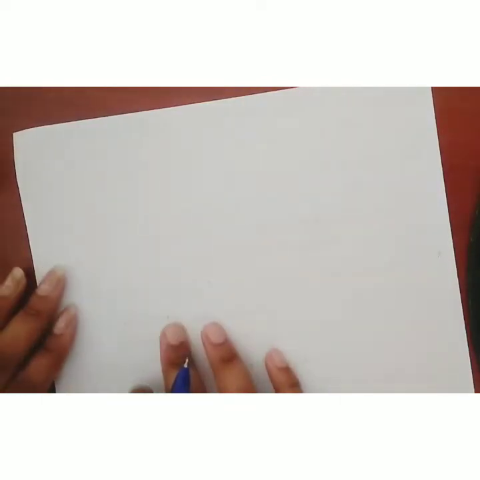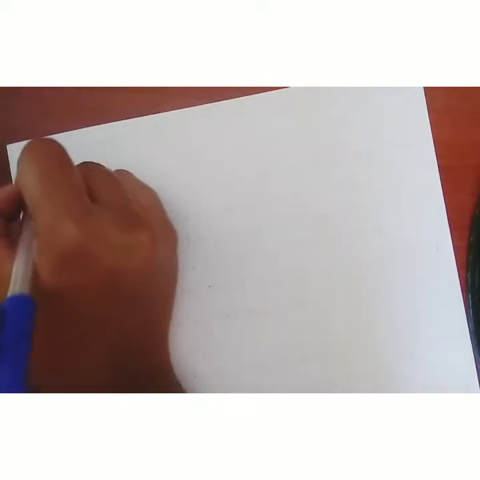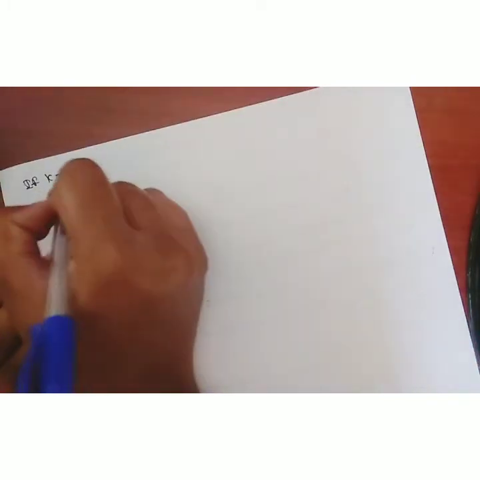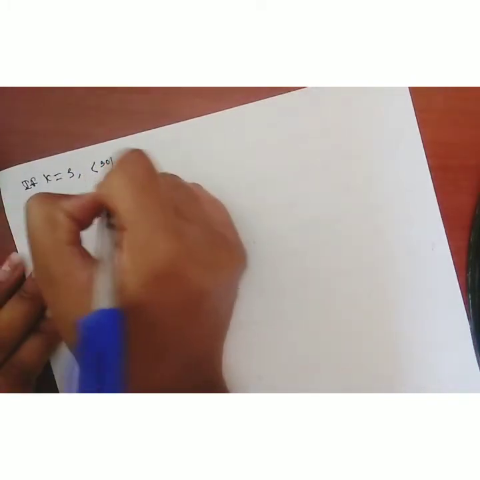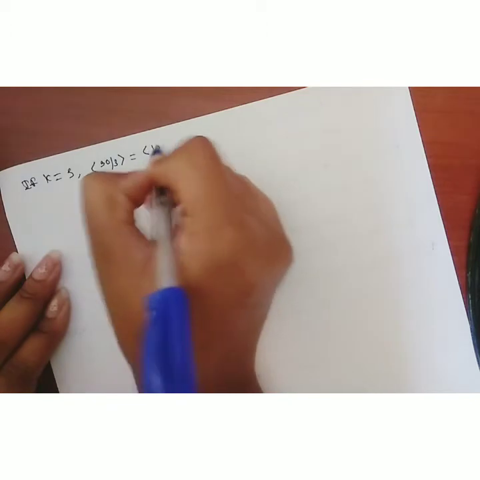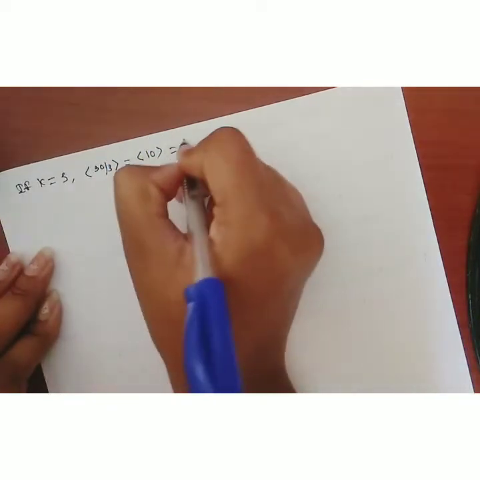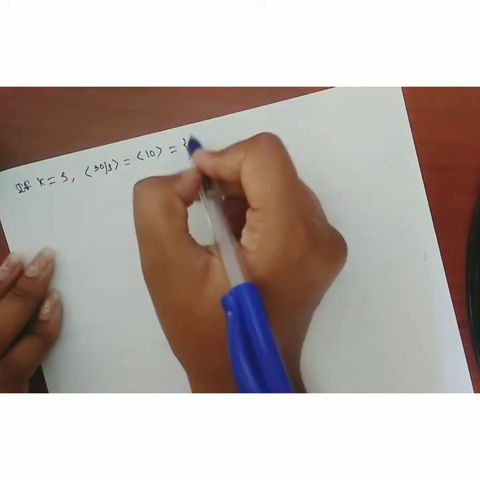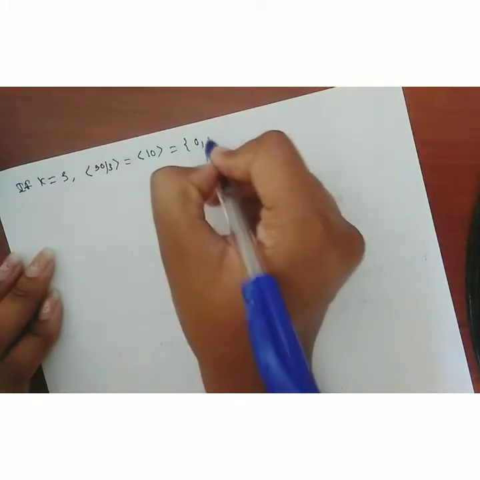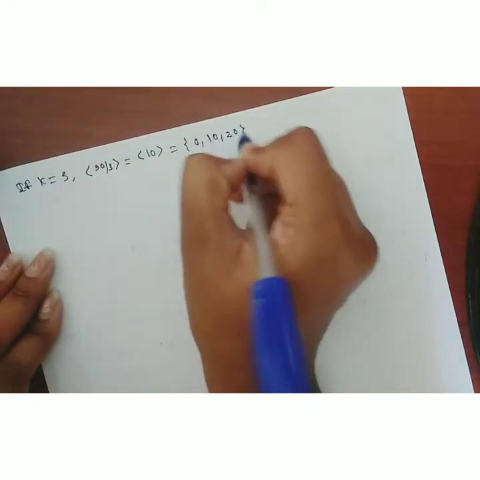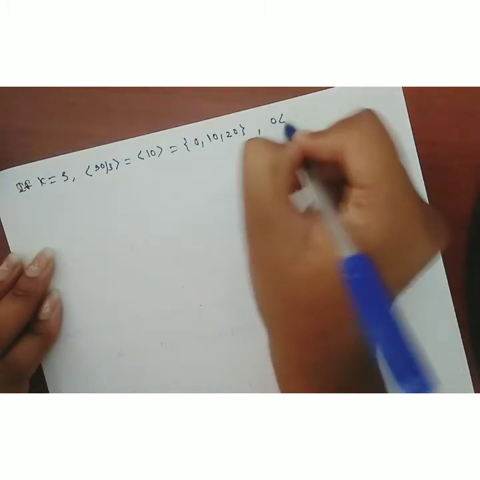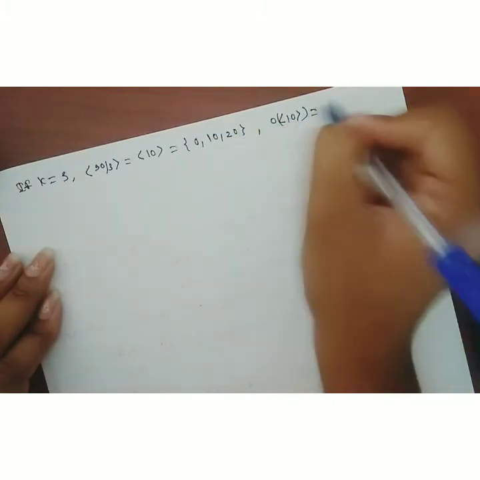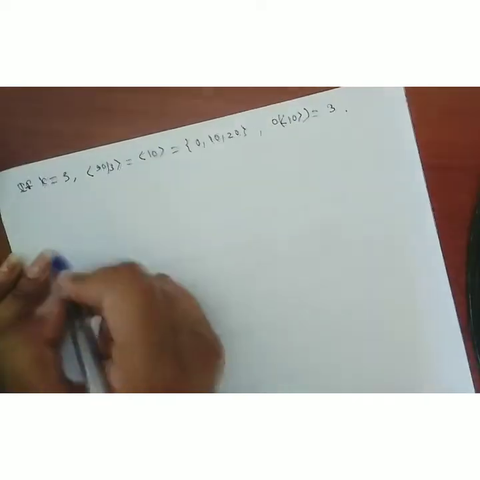Now the third divisor: k is equal to 3. Then the set generated by 30 by 3 is the set generated by 10. Which elements are present here? In the same way, the elements are 0, 10 and 20. And what is the order? The order of the set generated by 10 is 3, since 3 elements are present there.